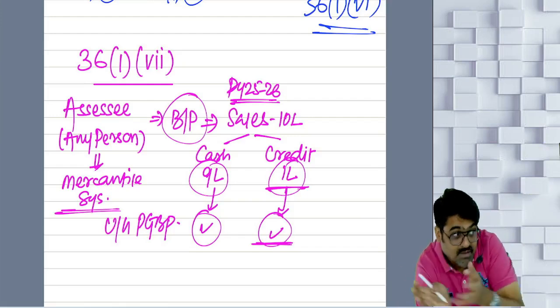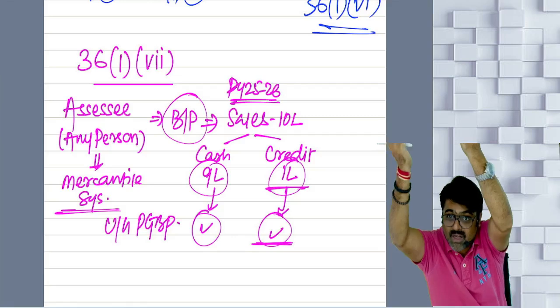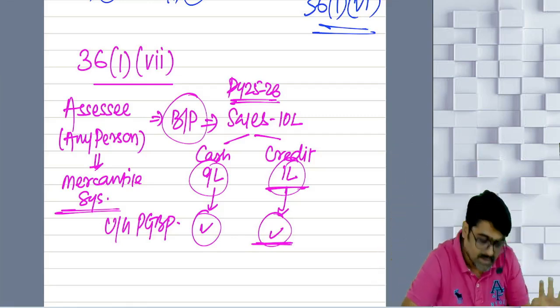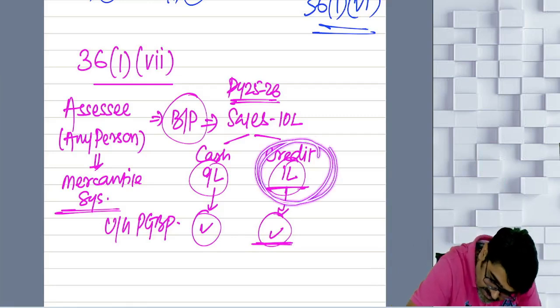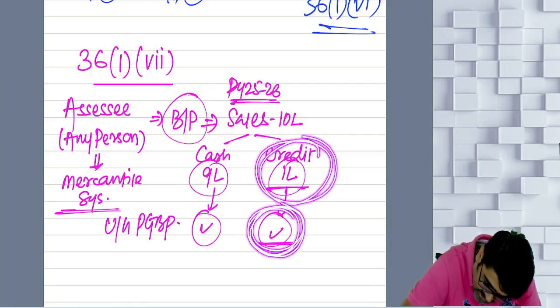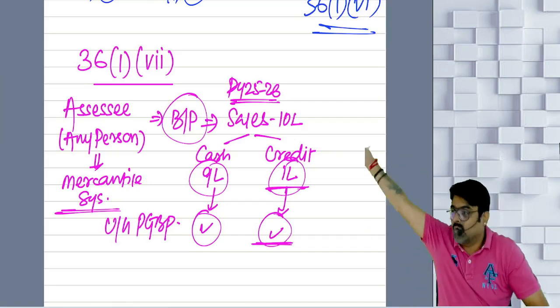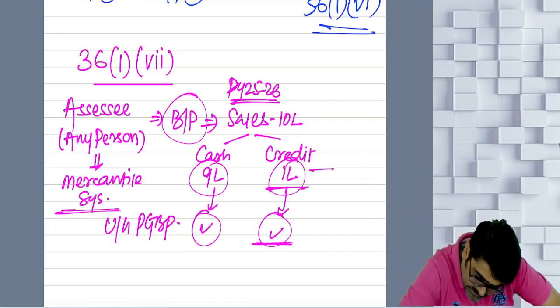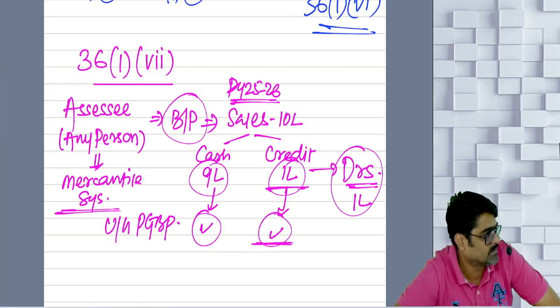Debtors are against sales, and sales you have already shown as your income. This sale is already taken as your income under the head PGBP. Against this sale only, debtors of 1 lakh will be standing in your balance sheet.